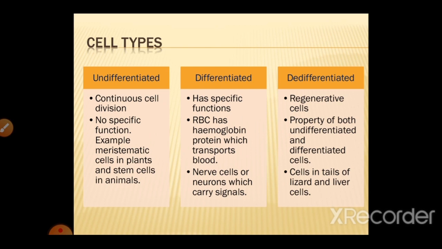These are regenerative in nature. The examples include the liver cells and the cells in the tail of lizard. As you know that our liver can heal itself, and also the cells in the tail of lizard, when the tail of the lizard is broken, it can form another tail in place of the pre-existing tail. So these are regenerative in nature.